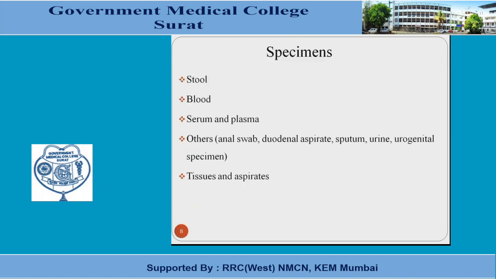The specimens which can be collected for parasitic laboratory diagnosis are stool sample, blood sample, serum sample, plasma sample, and others. It can be an anal swab, duodenal aspirate, sputum, urine, or urogenital specimen according to the suspected parasitic infection. We can also go for tissue samples and aspirates.